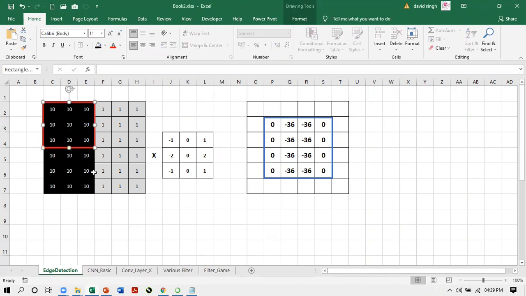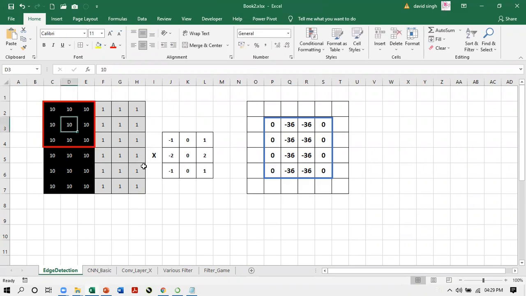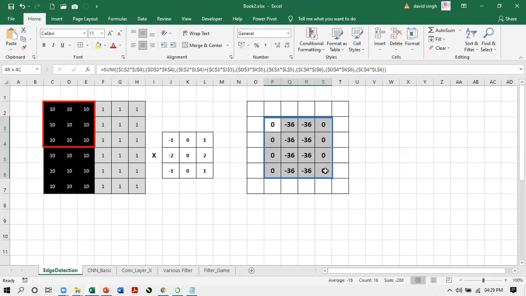To let them fall into the center of the window, something like this has to be done, which is not possible. We cannot go beyond the image. Since the sum of all the multiplication should fall into the center pixel of that window, that is why only this 4 by 4 grid will be created. So a separate grid of 4 by 4 is created, and this is the resultant.